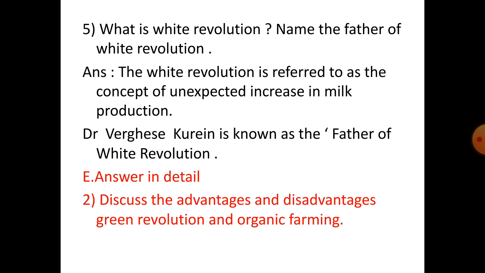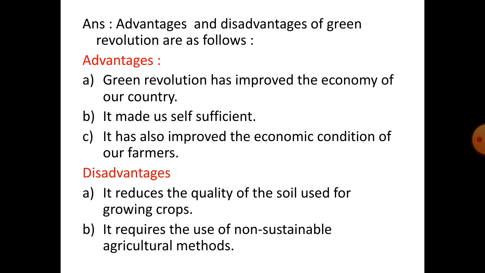Answer in detail. Number 2. Discuss the advantages and disadvantages of Green Revolution and organic farming. Advantages and disadvantages of Green Revolution are as follows. Advantages. Green Revolution has improved the economy of our country. It made us self-sufficient. It has also improved the economic condition of our farmers. Disadvantages. It reduces the quality of the soil used for growing crops. It requires the use of non-sustainable agricultural methods.